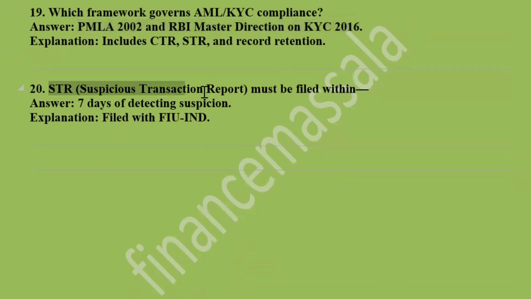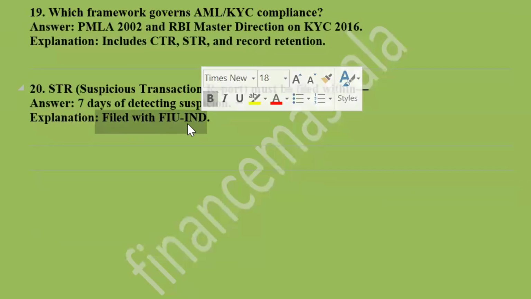Then an STR must be filed within 7 days of detecting suspicion, filed with FIU-IND. I hope I have covered all the important things directly related to risk, operations and compliances in banking, and that wraps up the key operational risk and compliance updates for September.